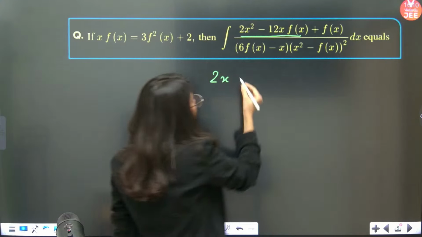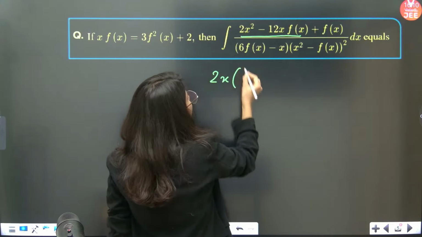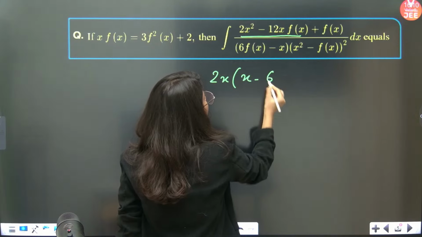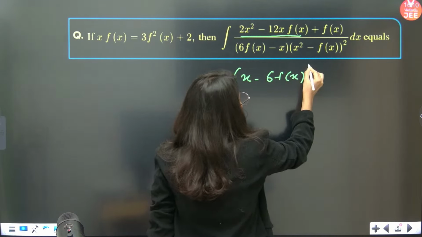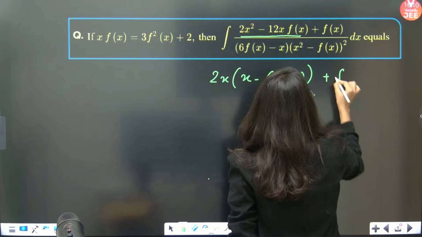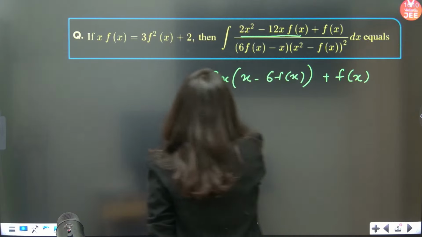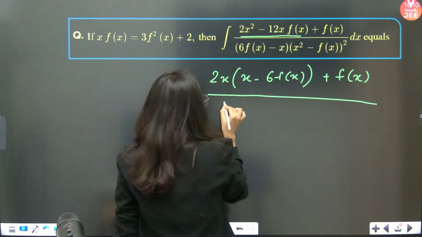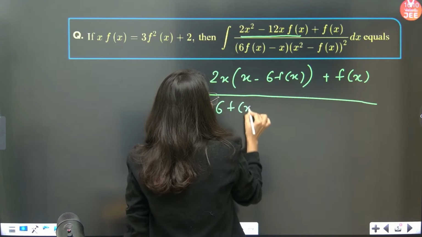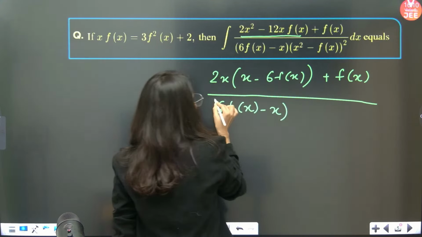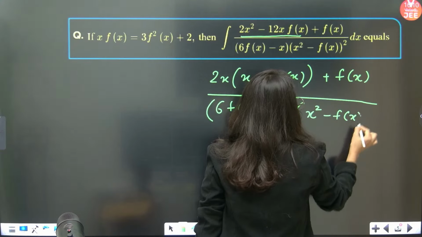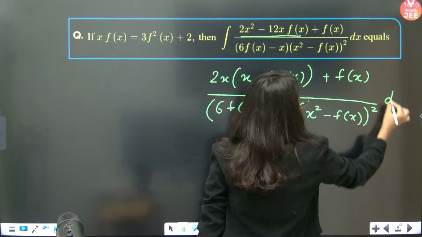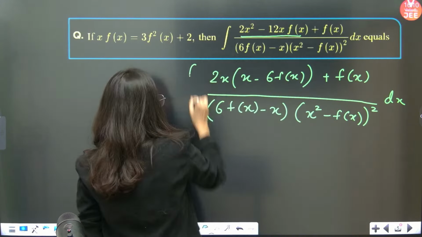If I take 2x out, what do I get? 2x times x minus 6f x, plus f x was already there, upon x square minus f x whole square, dx, and this is your integration. Step by step, slowly, beautifully and gracefully you have to solve a JEE Advanced level question.